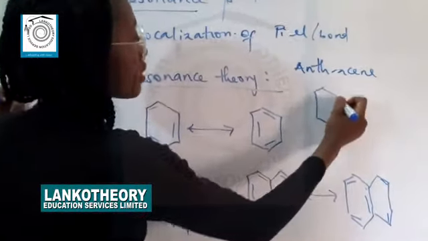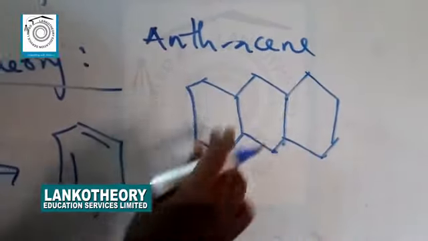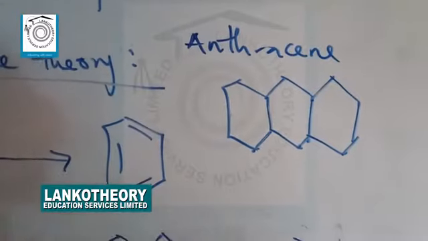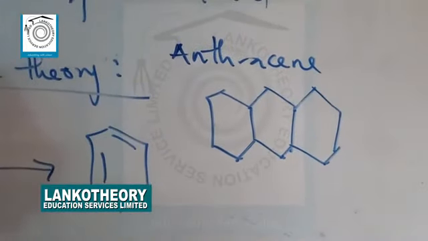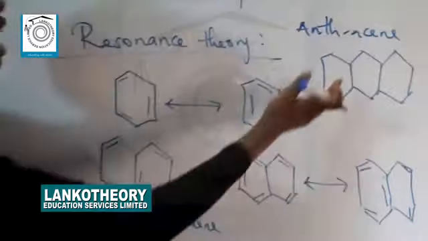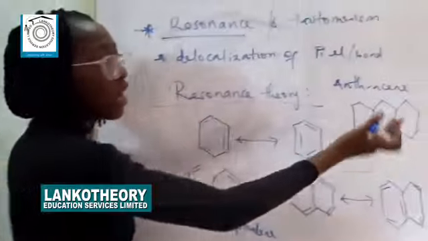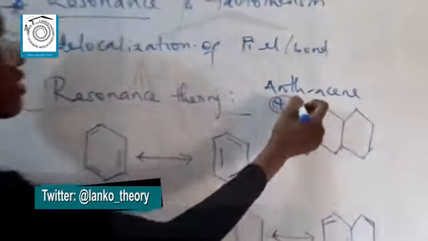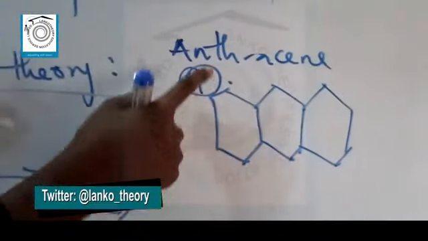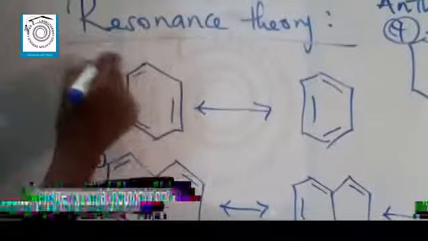Now I'm going to give you an assignment, or like a classwork, to consider anthracene. Anthracene has 3 benzene rings, like so. But the fact that it has 3 benzene rings makes it have 4 different resonance structures. So you should try as much as possible to draw the skeletal structure out and find the 4 different resonance structures that anthracene will have. Remember that anthracene has 4 resonance structures, so it is more stable than naphthalene, which has just 3, and naphthalene will be more stable than benzene, which has just 2.